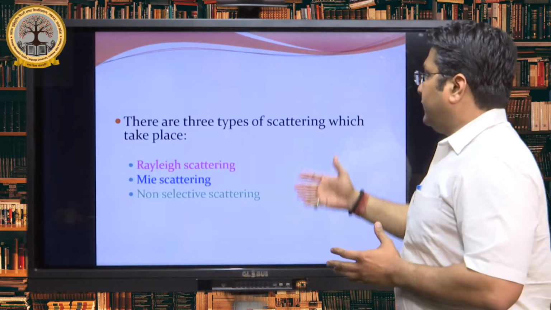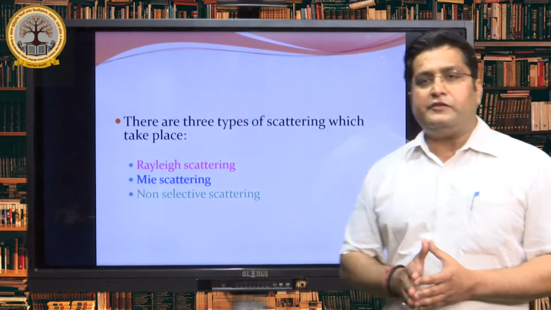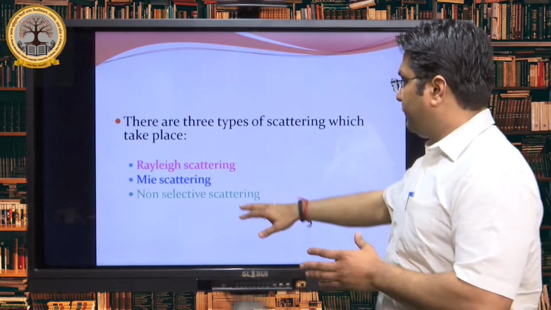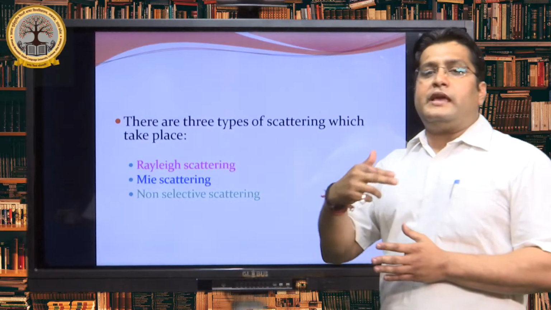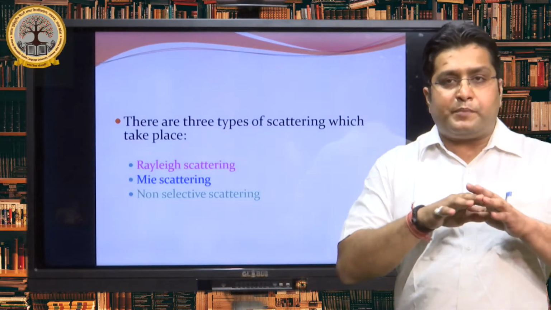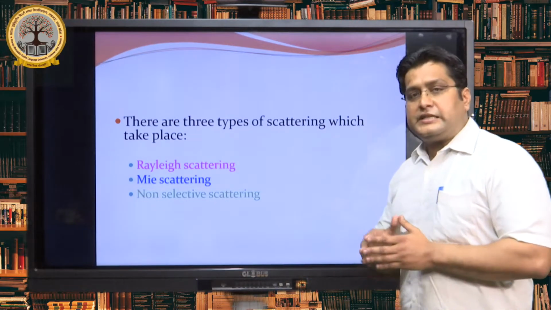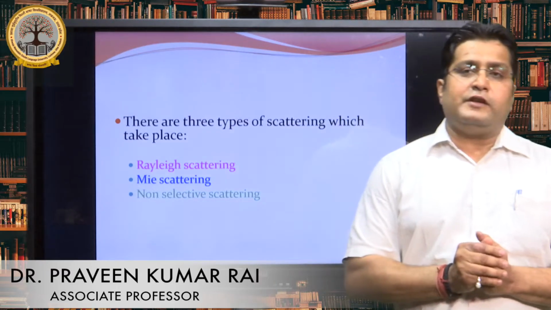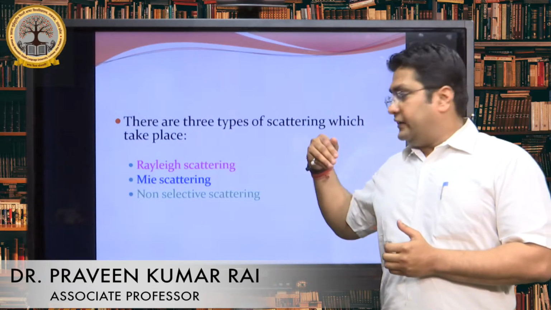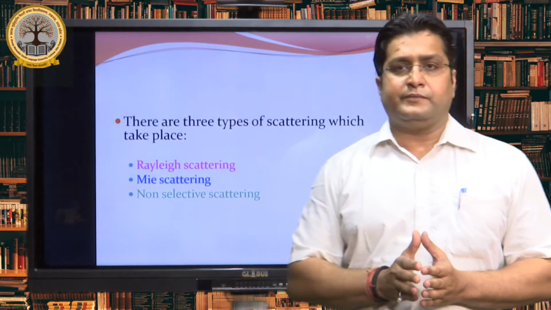There are three types of scattering: Rayleigh scattering, Mie scattering, and non-selective scattering. These are the three important parts through which the scattering process can easily be explained, on the basis of the presence as well as the characteristics of the gaseous and atmospheric particles. In the next class, we will explain the details of Rayleigh scattering, Mie scattering and non-selective scattering. Thank you.